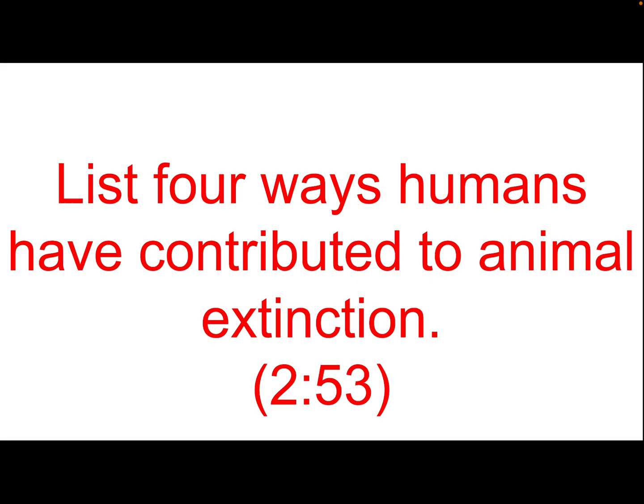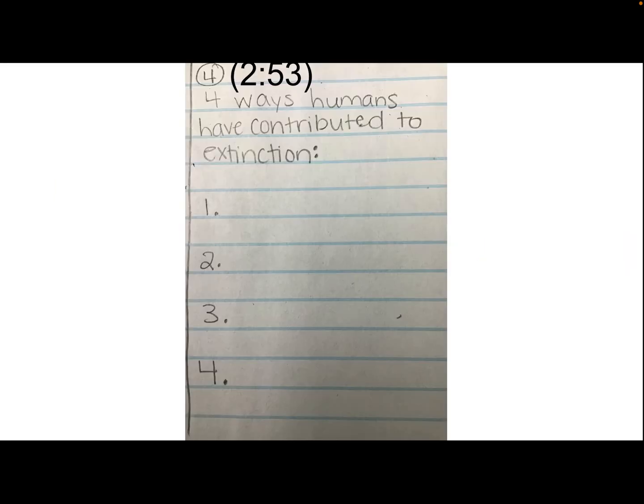Your last question is, list 4 ways humans have contributed to animal extinction, meaning they've helped cause it. This can be found at 2 minutes, 53 seconds in your video. In your box 4, next to the number 4, I want you to write 2:53 in parentheses to remind yourself that you can find the answer to this question at 2 minutes and 53 seconds.